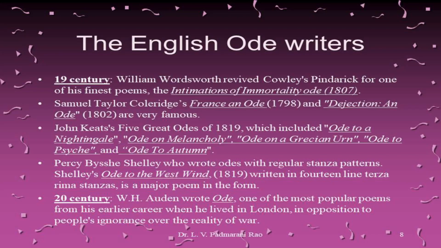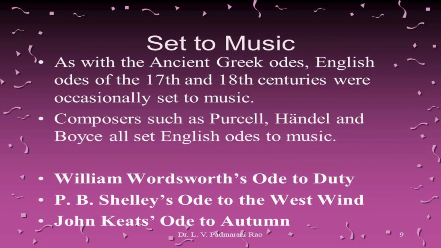During the 20th century, we could find the war poet W.H. Auden writing only one ode, titled Ode. It is one of the most popular poems from his earlier career when he lived in London, written in opposition to people's ignorance over the reality of war. As with the ancient Greek odes, the English odes of the 17th and 18th centuries also were occasionally set to music. Composers like Purcell, Handel, and Boyce all tried to set English odes to music.